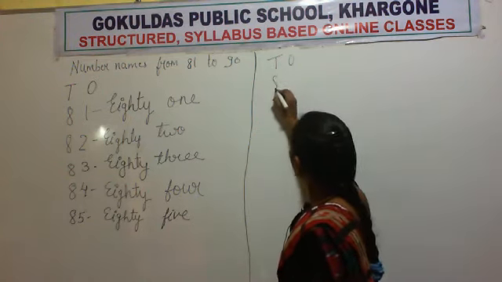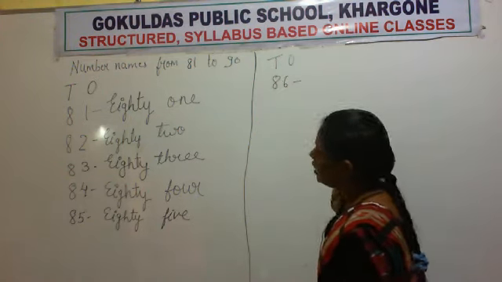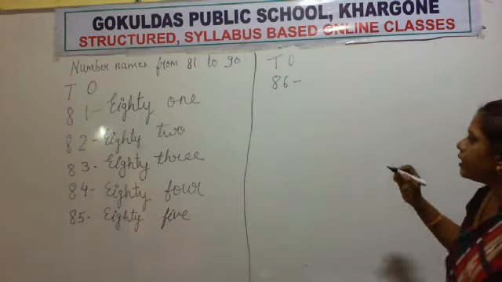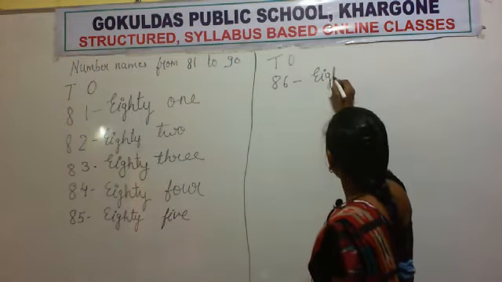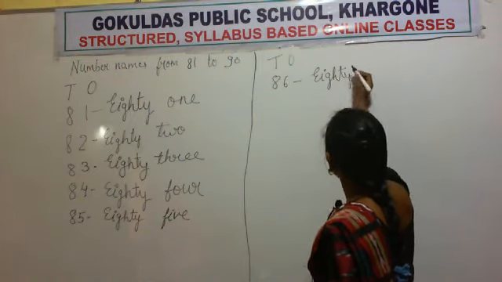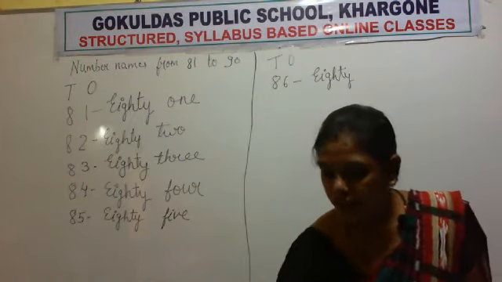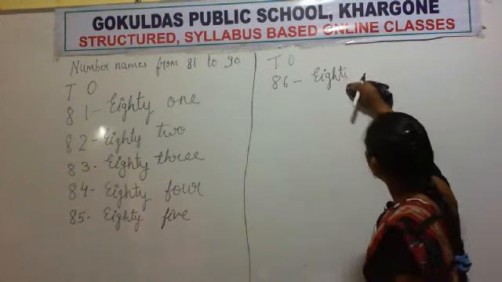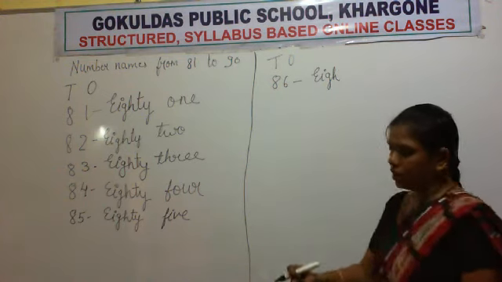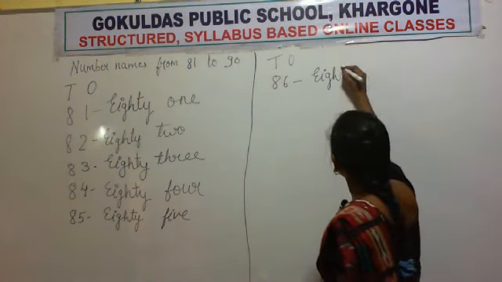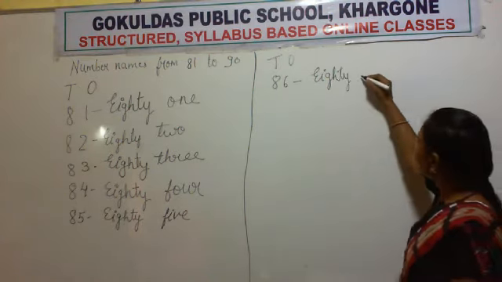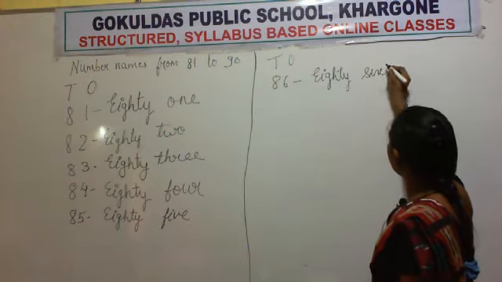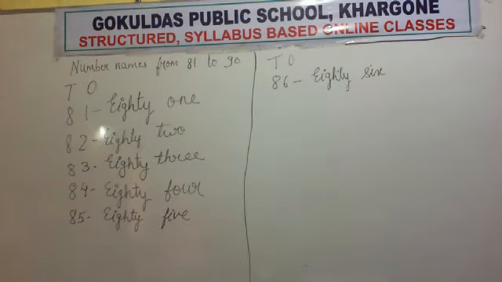86. Now write the spelling of 86. EIGHTY 80. What is the spelling of 6? SIX. 6. 86.